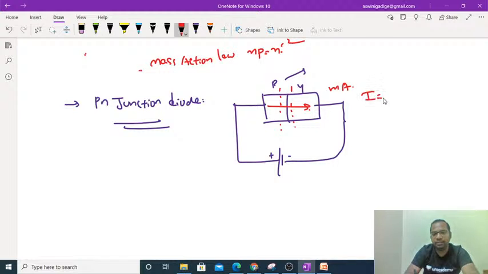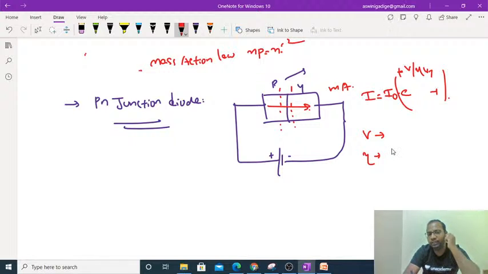And whatever current flows in this case can be taken as I is equal to I naught into (e power V by eta Vt minus 1). Here V represents the voltage drop across the diode, and eta is a constant that depends upon silicon and germanium. We can take 1 for germanium and 2 for silicon.